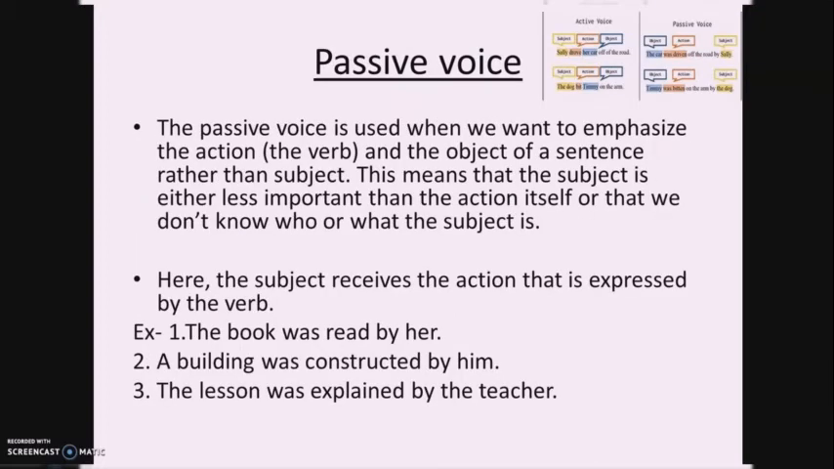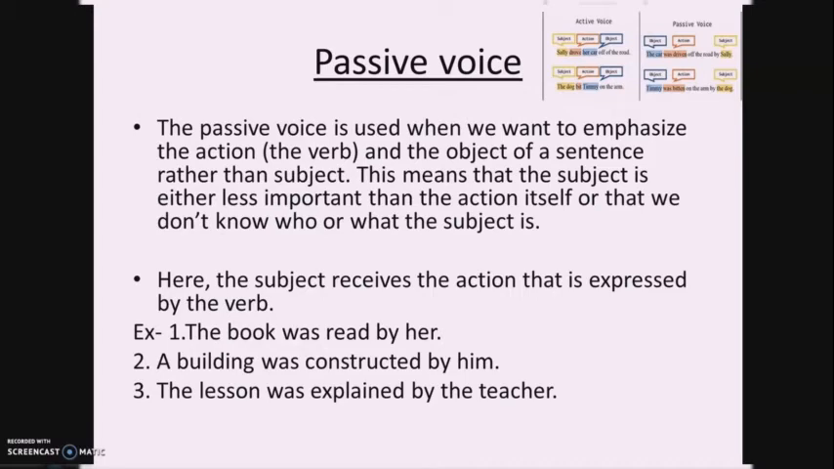Now coming to the passive voice. The passive voice is used when we want to emphasize the action, that is the verb, and the object of a sentence rather than the subject. This means that the subject is either less important than the action itself or that we don't know who or what the subject is. So here the subject receives the action that is expressed by the verb.